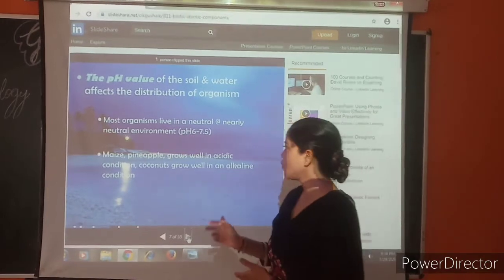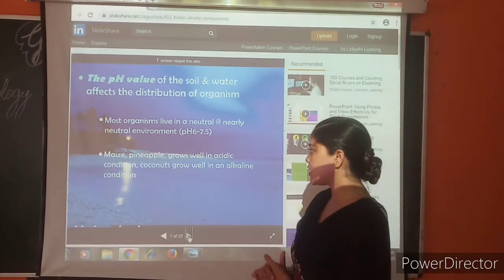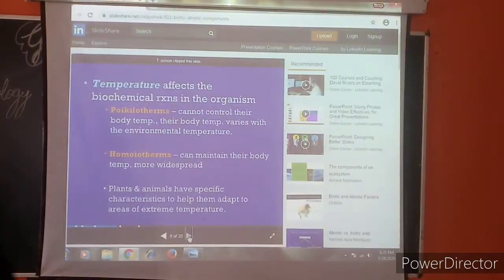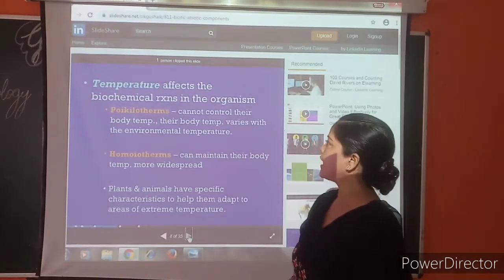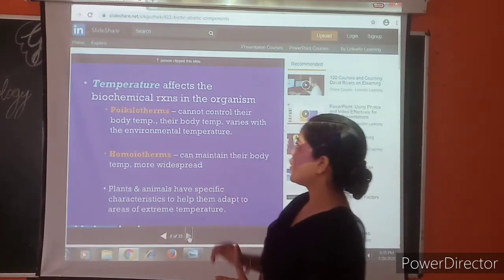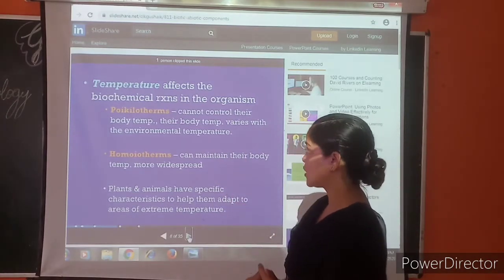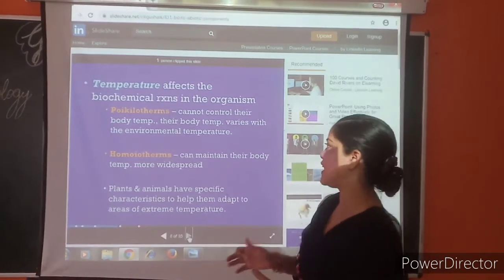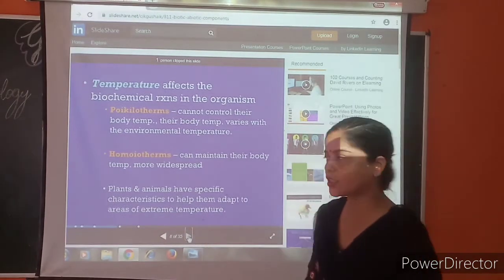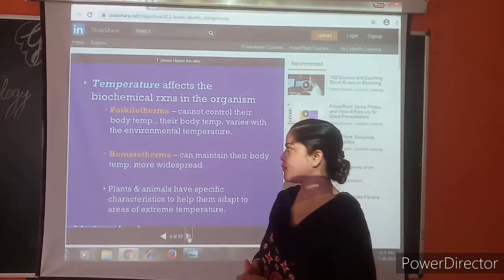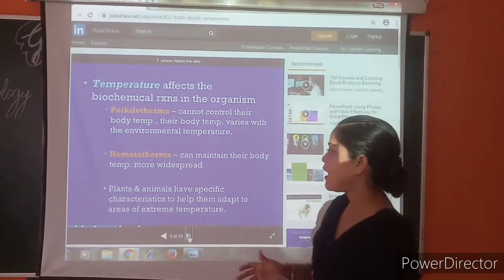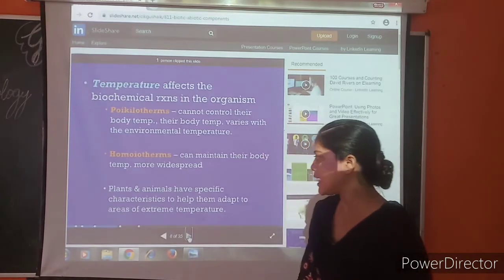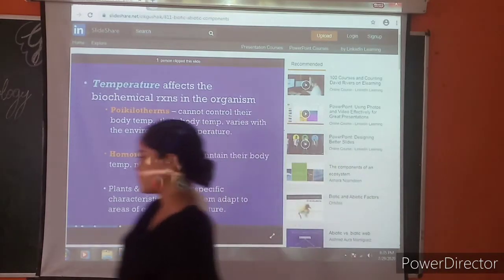Maize and pineapple grow well in acidic conditions. Coconuts grow well in alkaline conditions. And as you know, temperature affects the biochemical reactions in the organism, like poikilotherms that cannot control their body temperature. Their body temperature varies with the environmental temperature. Homeotherms can maintain their body temperature and are more widespread. Plants and animals have specific characteristics to help them adapt to areas of extreme temperature.